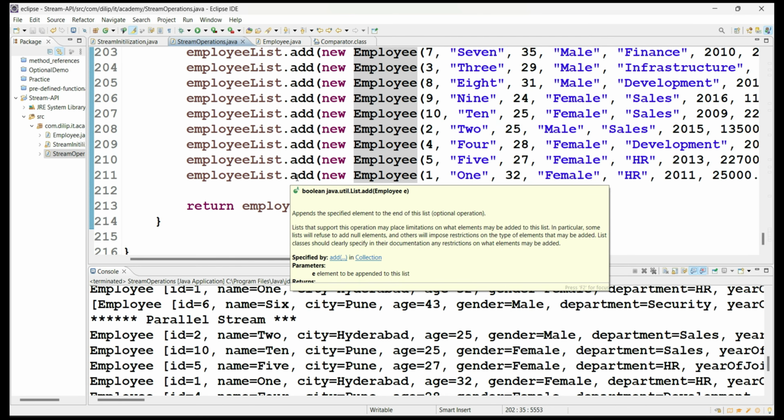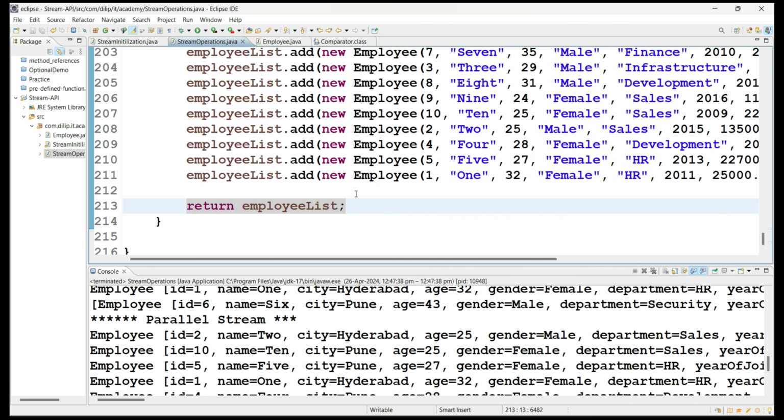You can create a stream object in two ways: one is sequential and the second is parallel stream. If you call the stream method, it will internally create a sequential stream, and one value at a time will be processed by the operations. If you call the parallelStream method, it will internally create a parallel stream, and whenever you perform any intermediate or terminal operations, multiple processors will start processing your stream elements in parallel by dividing them into small groups of elements. So this is all about the parallelStream method to create the stream instance. In total, there are two ways we can create it.